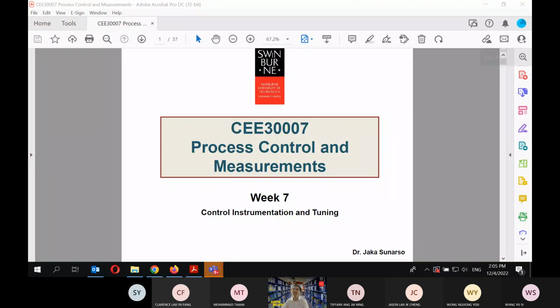Okay, so we came into the 7th week of the process control, right? Basically, this is supposedly a tuition week, but like I mentioned to you, this week we don't have any assessment, but I would like to still continue to overview the materials so that we can finish by essentially week 11. If we are taking T week, so 1, 2, 3, 4, 5, 6, T, 7, 8, 9, 10, 11, then the last material should be given on week 11 basically. Okay.